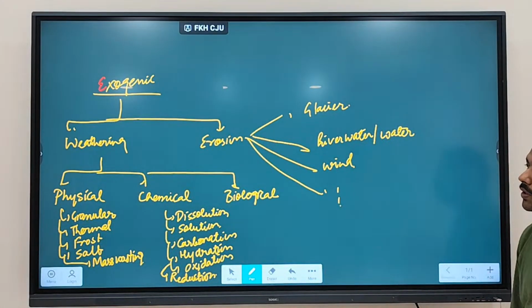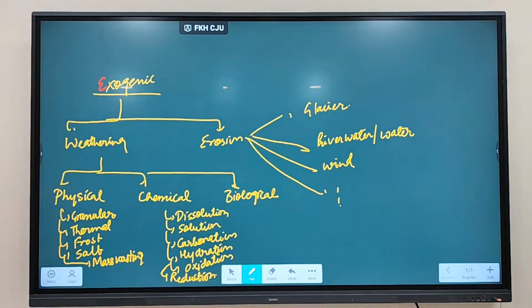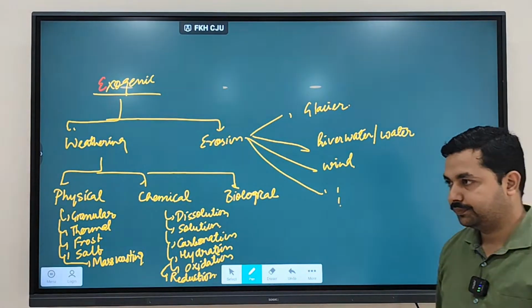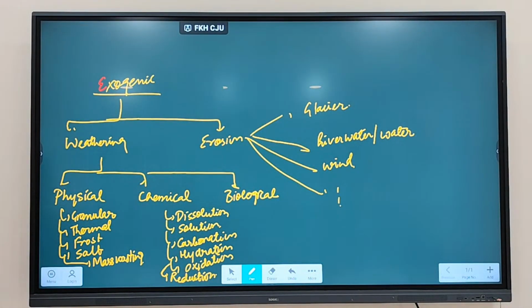So these are the different types of physical weathering, and these are the different types of chemical weathering. Granular, thermal, frost, salt and mass wasting are different types of physical weathering. Dissolution, solution, carbonation, hydration, oxidation, reduction are different types of chemical weathering. Or you can have biological weathering. So what is the last one? Mass wasting.